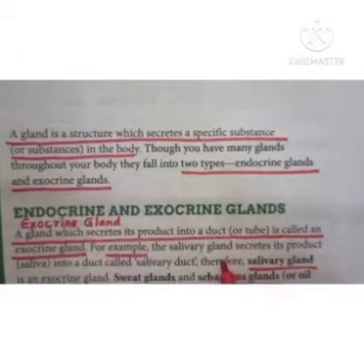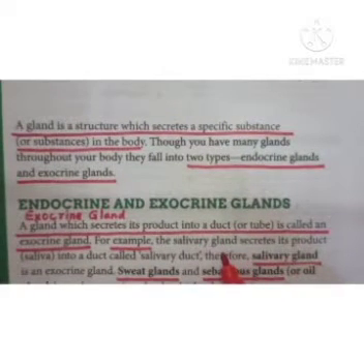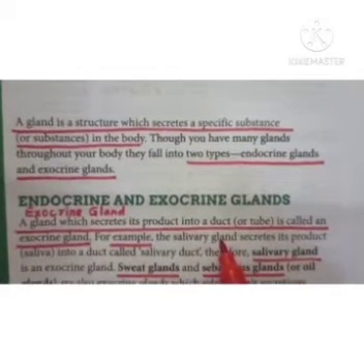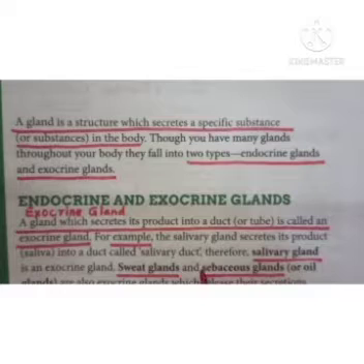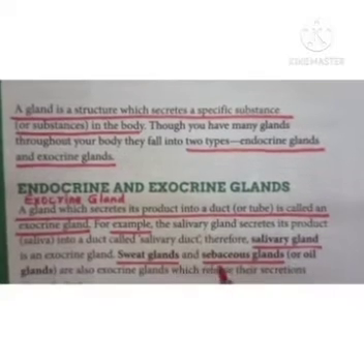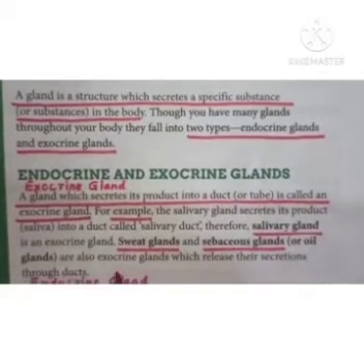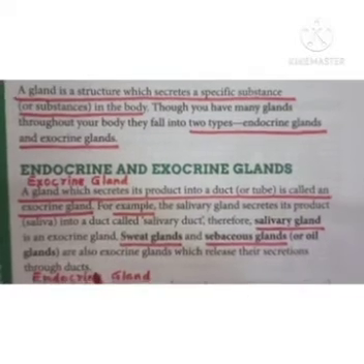For example, your salivary glands. Salivary glands are located in your mouth, in your buccal cavity, which secrete what? Saliva, right, into a duct that is called salivary duct. Therefore, salivary glands, sweat glands and sebaceous glands are the exocrine glands, which release their secretion through the ducts.